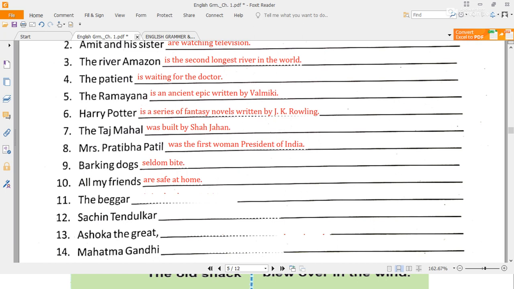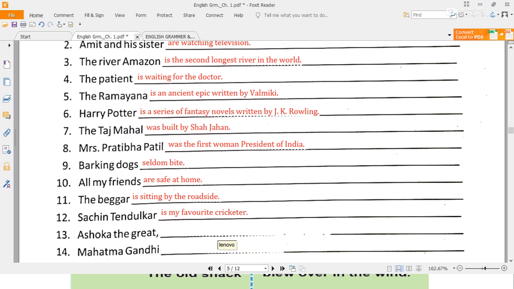The beggar is one, so we will not use "are". We use "is" with one. The beggar is sitting by the roadside. Sachin Tendulkar is again one person, so we cannot use "are". We use "The" here: Sachin Tendulkar is my favorite cricketer. He is a very good cricketer. Yes, very famous. Sachin Tendulkar is a very famous cricketer.